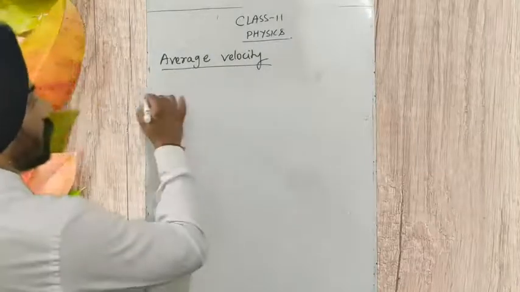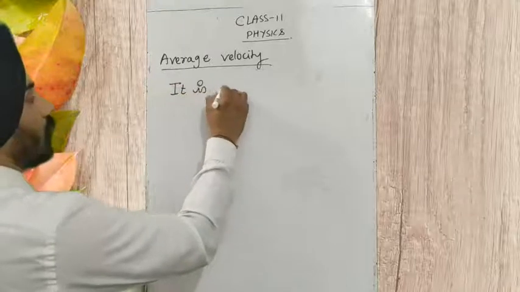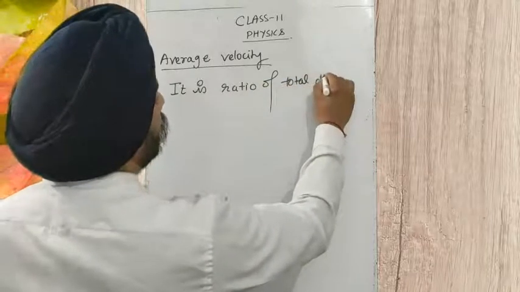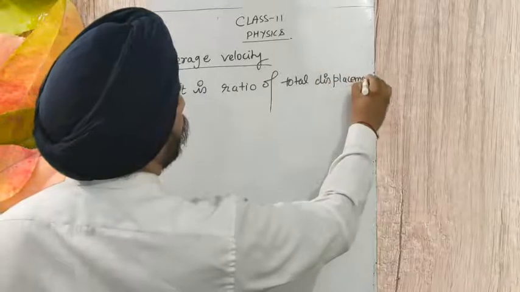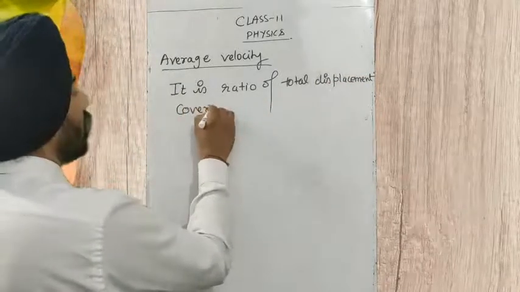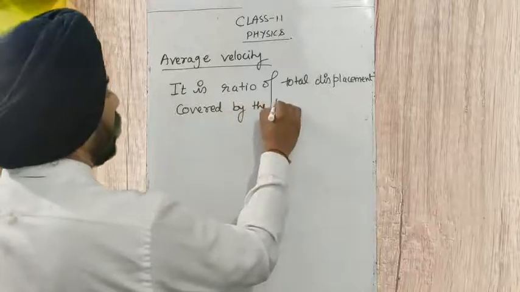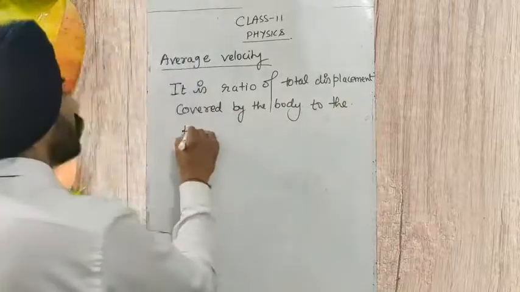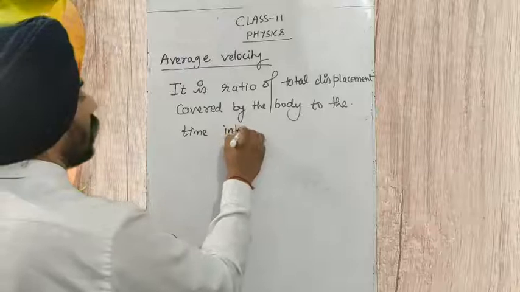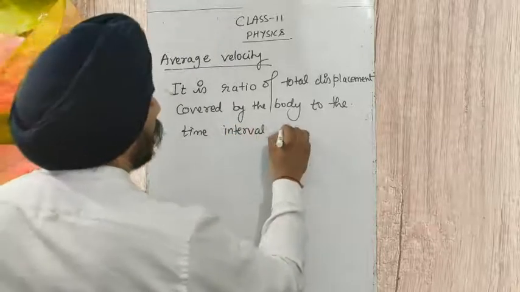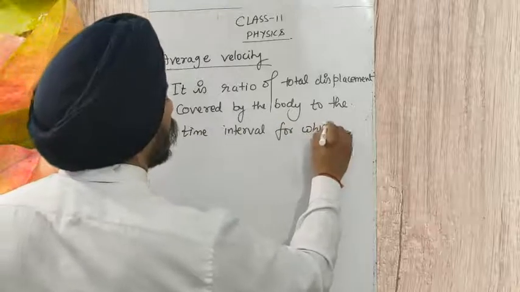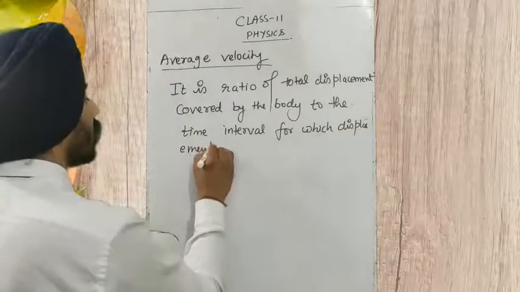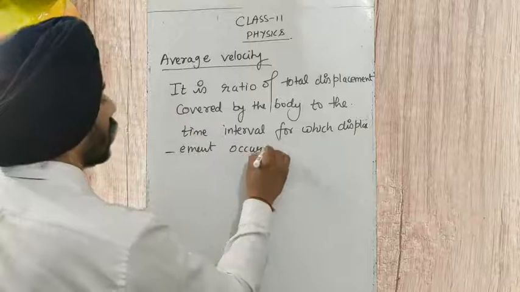So average velocity is the ratio of the total displacement covered by the body to the time interval for which the displacement occurs.